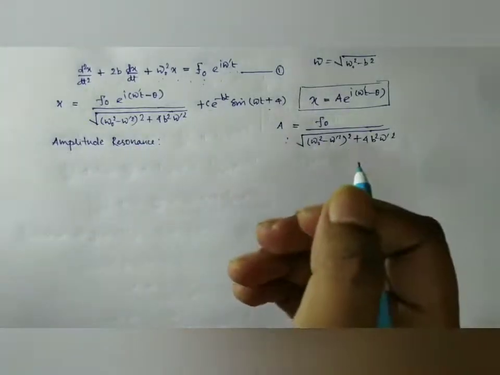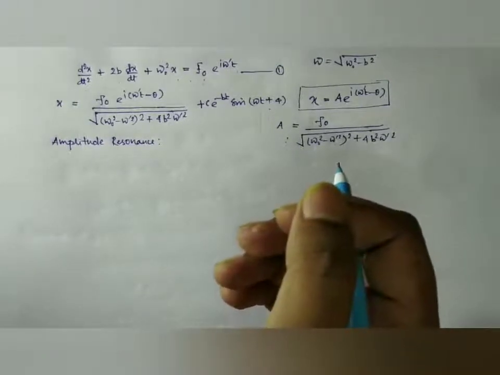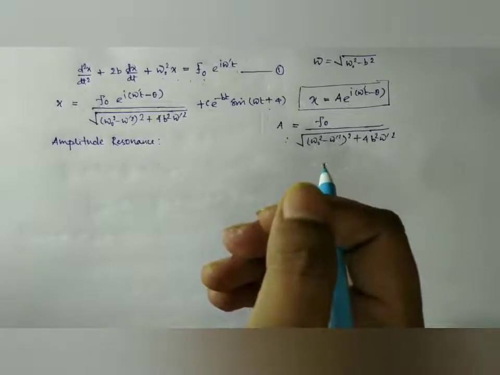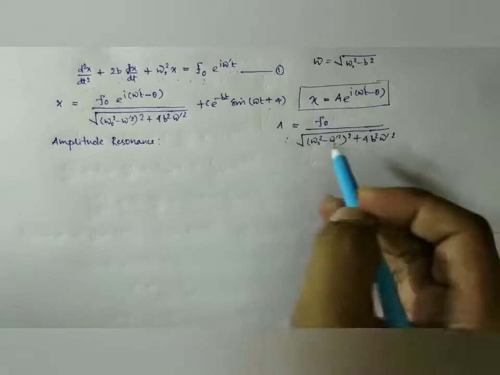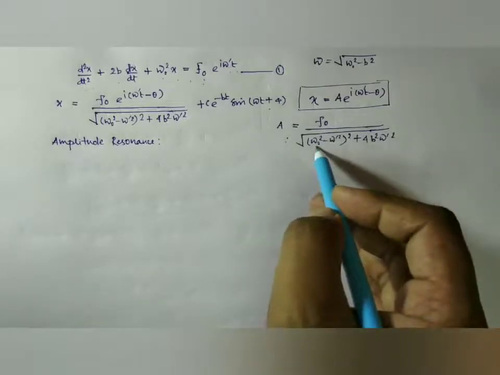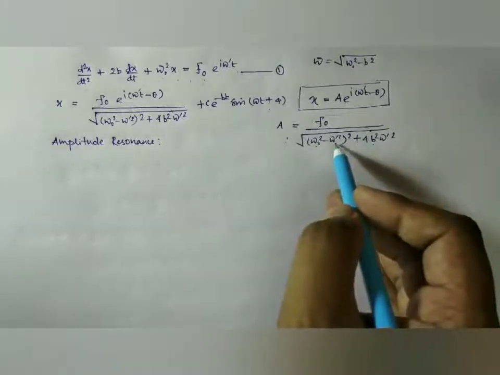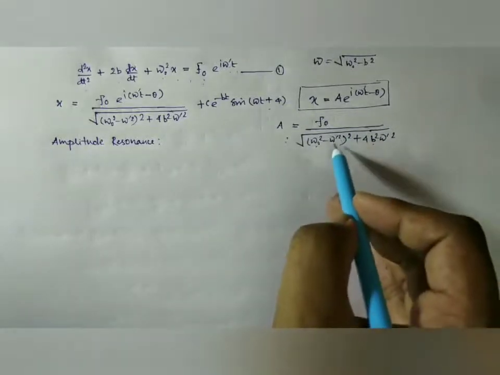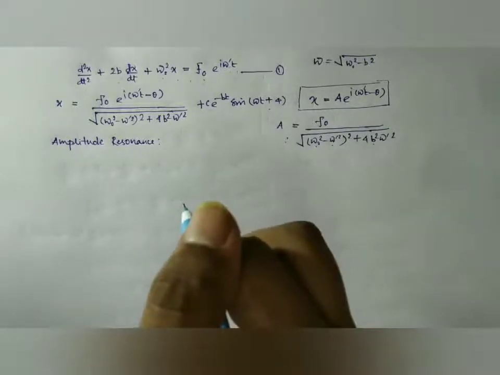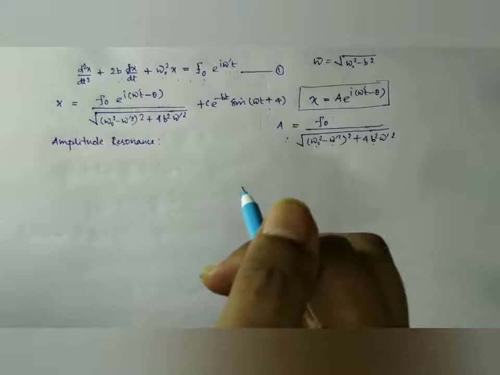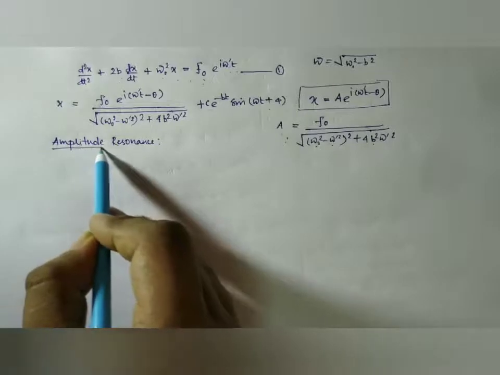As we vary the frequency of the external periodic force, amplitude resonance occurs when the amplitude of the vibrating system becomes maximum. Look here, ω₀ is a constant and b is also a constant. So A is a function of the frequency of the external periodic force, that is ω'. If we vary this frequency, at some particular frequency the amplitude becomes maximum. This is called amplitude resonance.